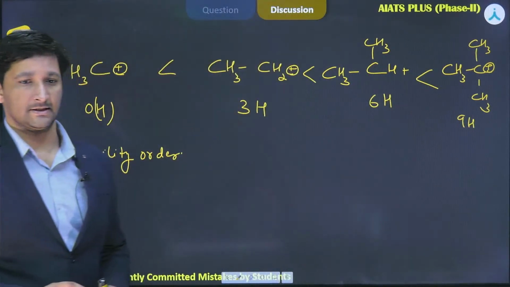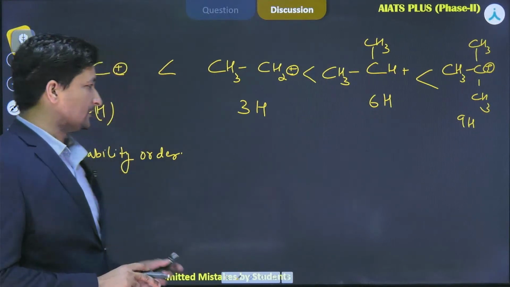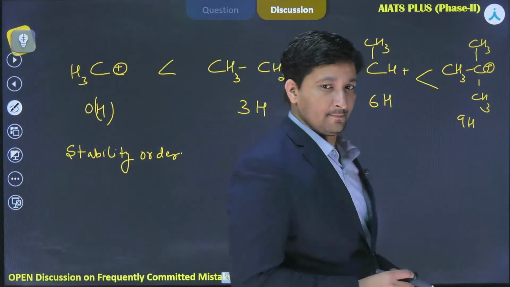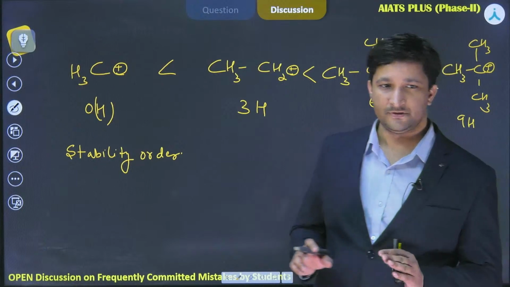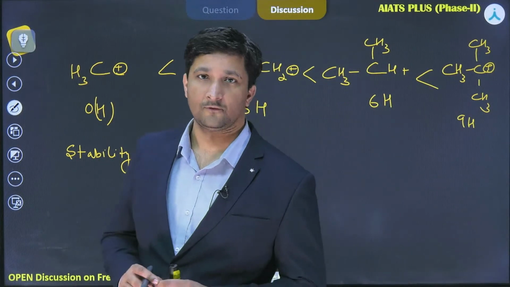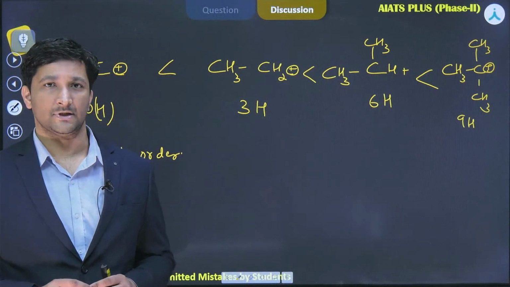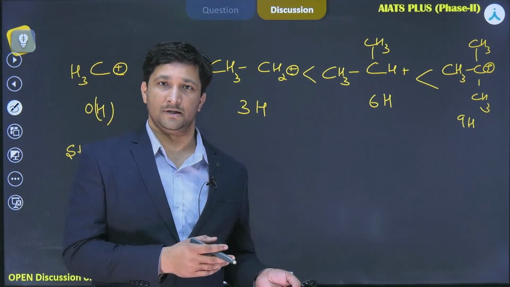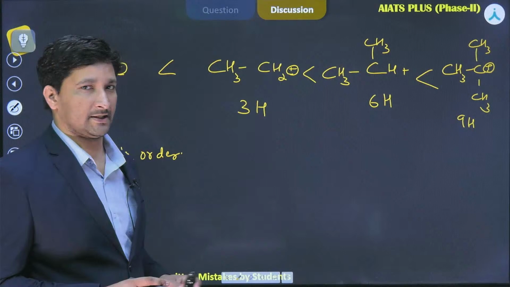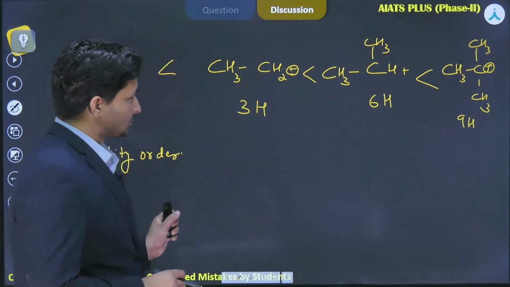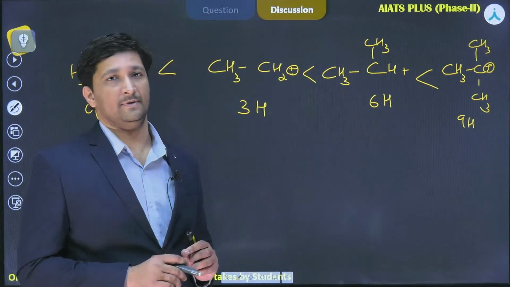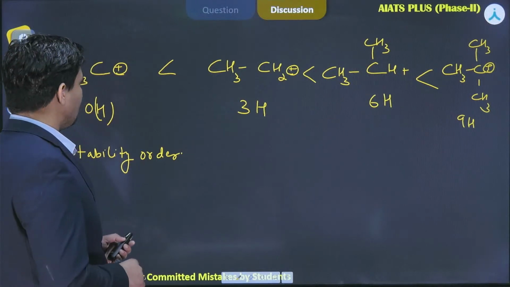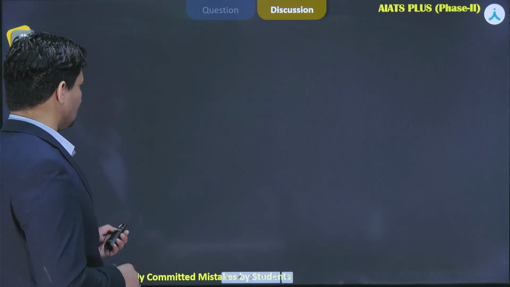Okay. I hope this is clear to all of you. Now similarly, this concept can be applied for free radicals also. But one thing you have to remember is that in the case of carbanions, we generally don't apply hyperconjugation, or hyperconjugation is not observed, because in carbanions the negative charge has already occupied the p orbital of carbon. So that orbital is not empty. But in the case of free radicals and carbocations, we have free p orbitals. So now let's come back to our question and then we will discuss some more things.